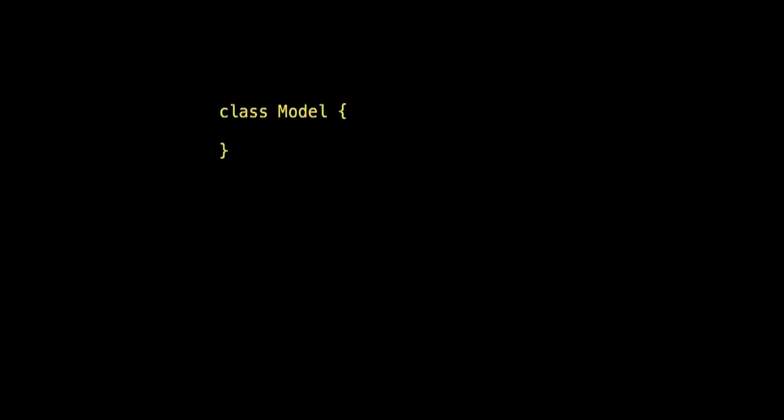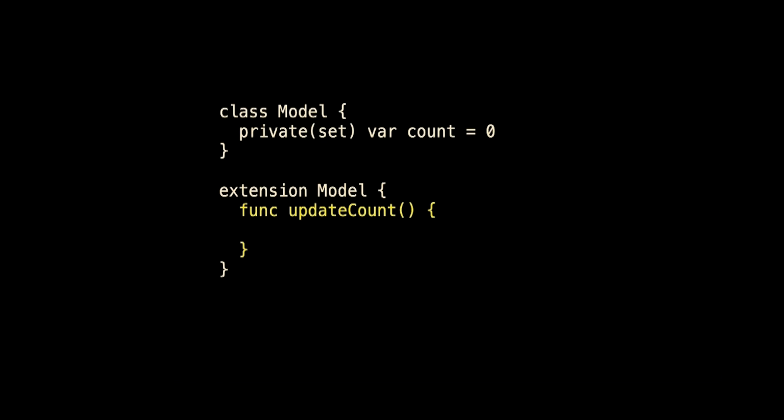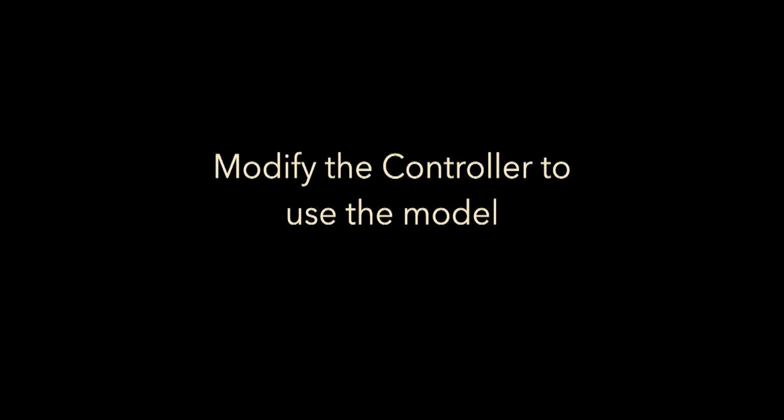So here's my model. It's a class. Observable things have to be classes. It has a property count, which is privately settable because I still don't trust you. It has an extension where I can update the count, and there's my model. Okay? Let's modify the controller to use the model.